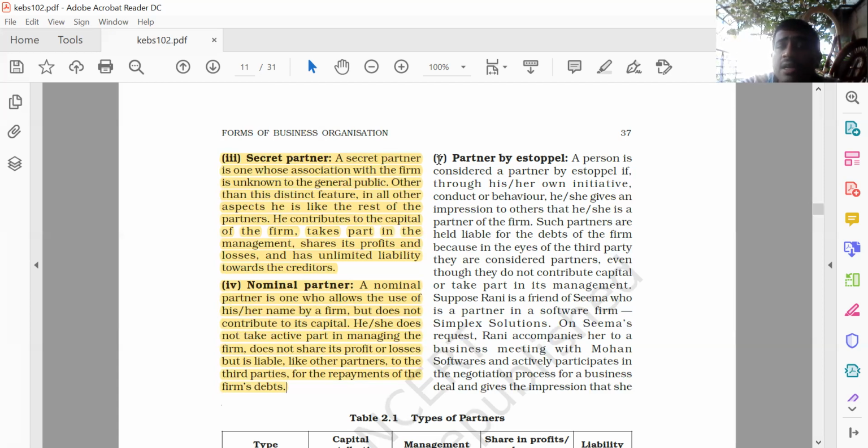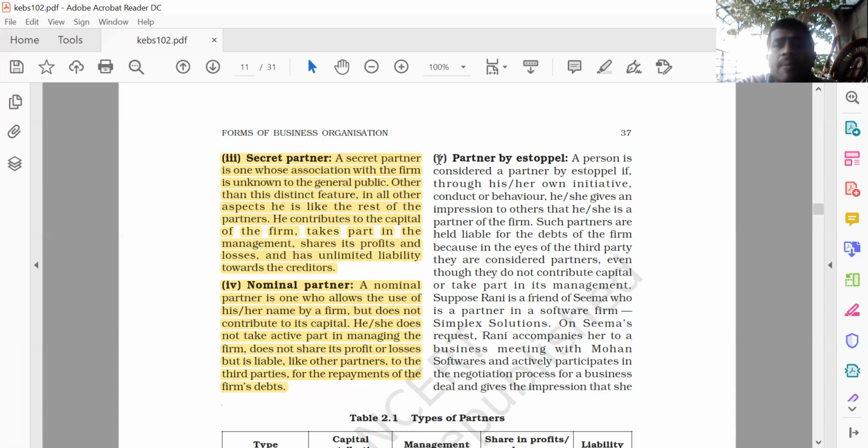Such partners are held liable for the debts of the firm because in the eyes of the third party, they are considered as partners, even though they are not contributing the capital or taking part in the management.